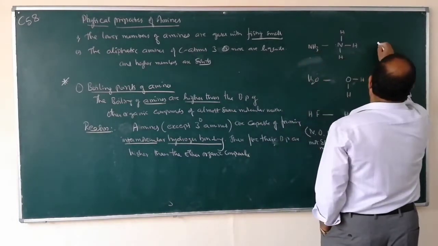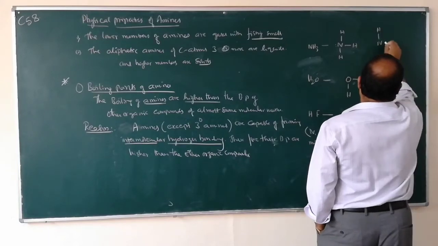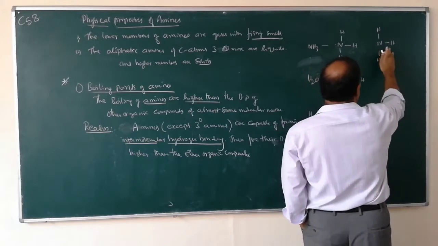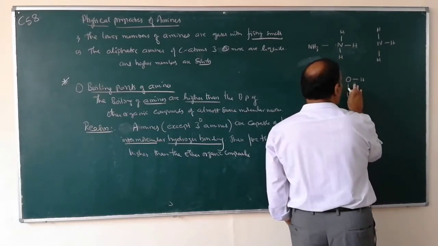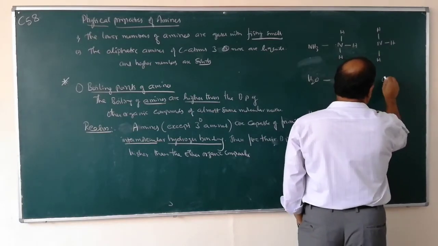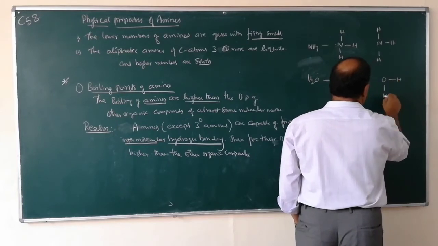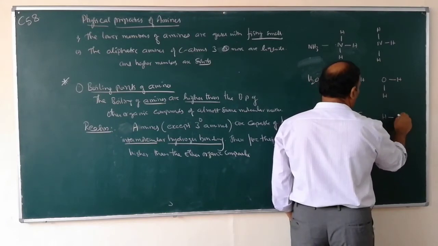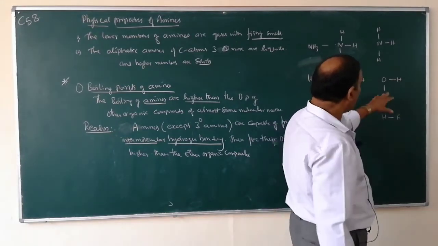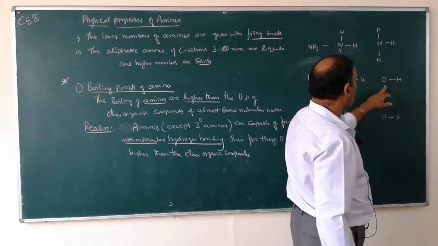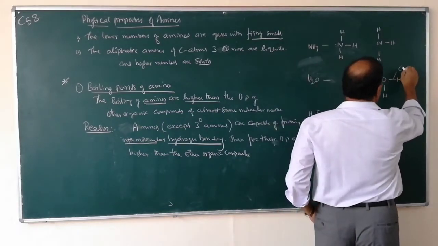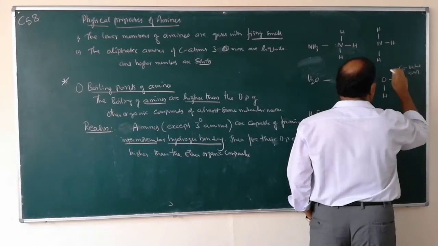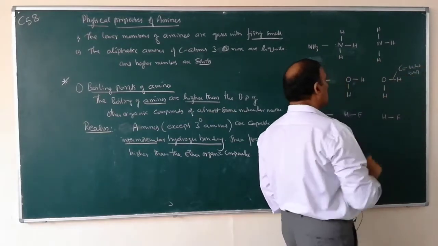Suppose there is another molecule of ammonia here, one molecule of ammonia, another molecule of ammonia, one molecule of water, another molecule of water, one molecule of hydrogen fluoride, another molecule of hydrogen fluoride. In all these cases, these are covalent bonds. The bond between this oxygen and hydrogen is a covalent bond.